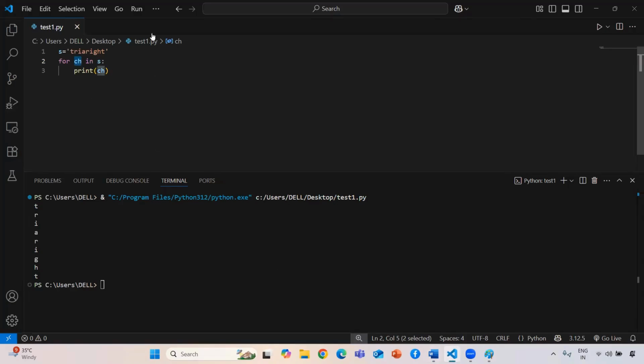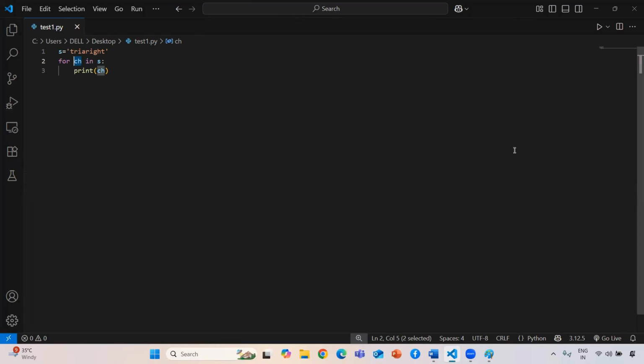So we already know that this is the way we can iterate over our string. Now guys, if my requirement is to run my for loop on a list, how is it going to work? First I need to create a list. I'll create different types of data, and I'll also put a list inside that. Now my requirement is to print each and every element.